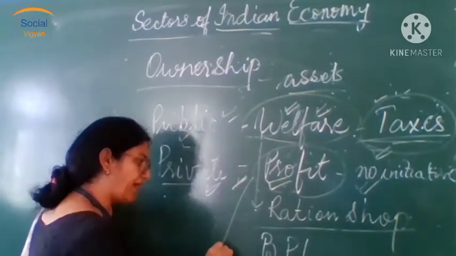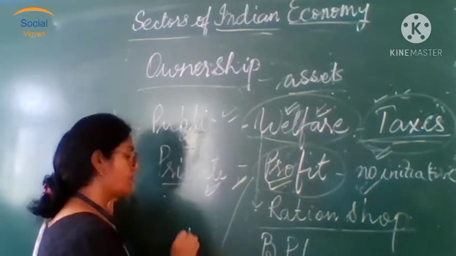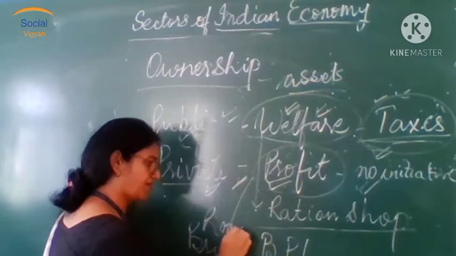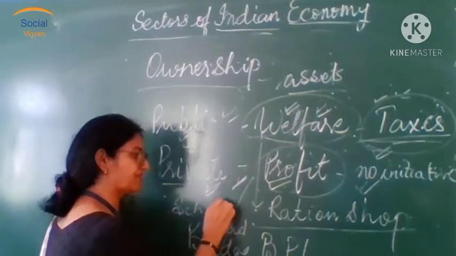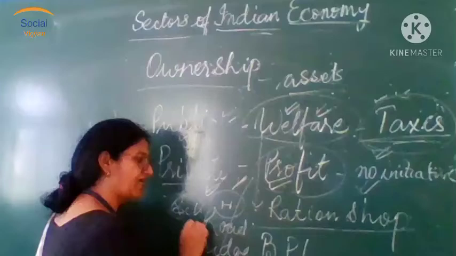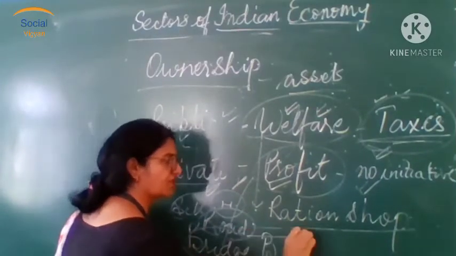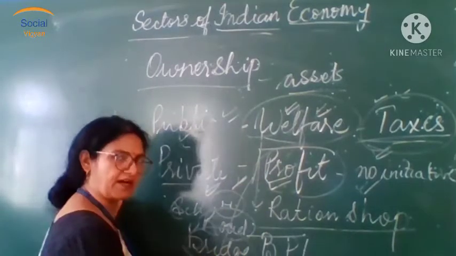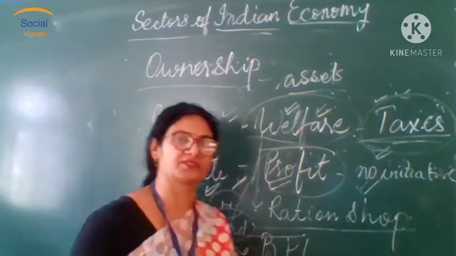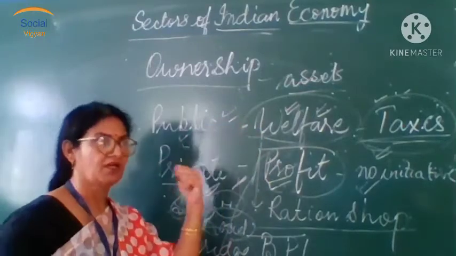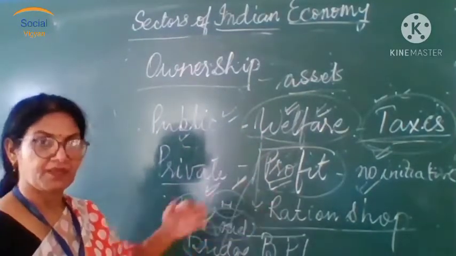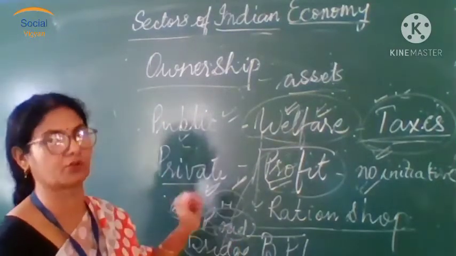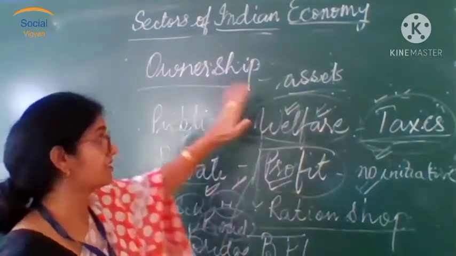They are not bound to build any bridge or construct any roads, schools or hospitals. Yes, if they do this construction, it is also for profit. We have heard about roads built on the build, operate, and transfer model. They build the roads, they operate the roads, they collect toll taxes and get back their money along with interest, and then they hand it over to the government.